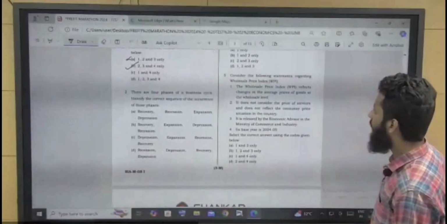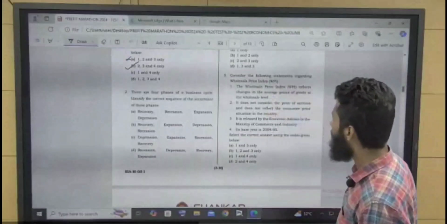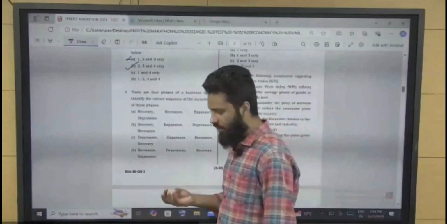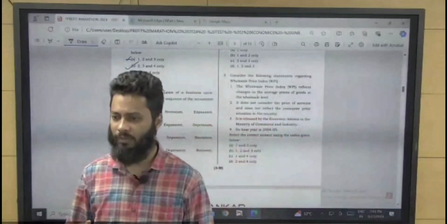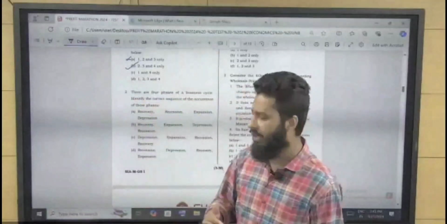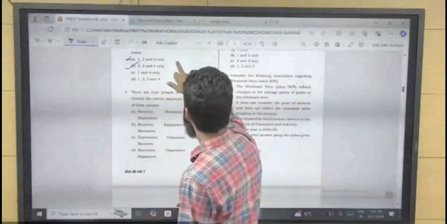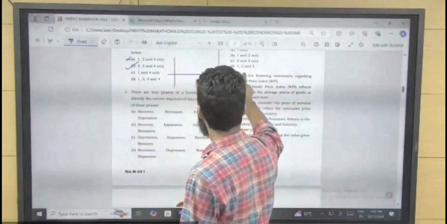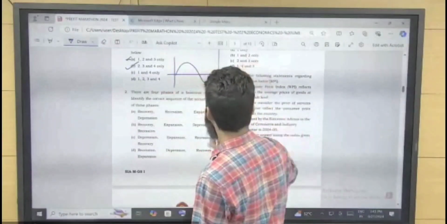Okay. There are 4 phases of the business cycle. Identify the correct sequence of occurrence of these phases. Business cycle, basically, we learn about it in GDP growth. We learn about it in the chapter of inflation also, how we target inflation, when to target inflation, right? So you can take help of a graph like this. If I can draw, this is GDP, this is time. So it is like this.